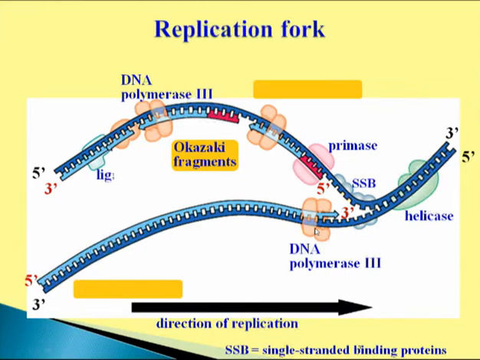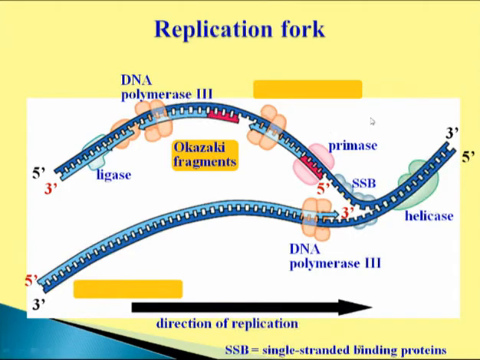But at the lagging strand, synthesis occurs in a discontinuous manner because replication always proceeds in 5' to 3' direction, and we know that DNA strands are complementary to each other. So if synthesis occurs at one site in 5' to 3' direction, the other will be complementary, so replication will not be possible in 3' to 5' direction.